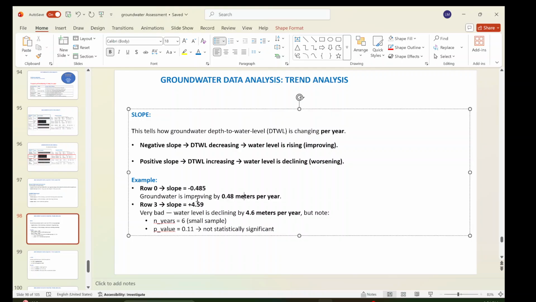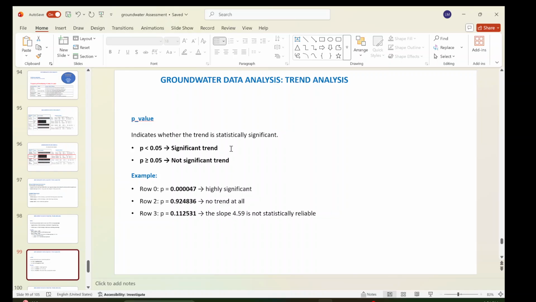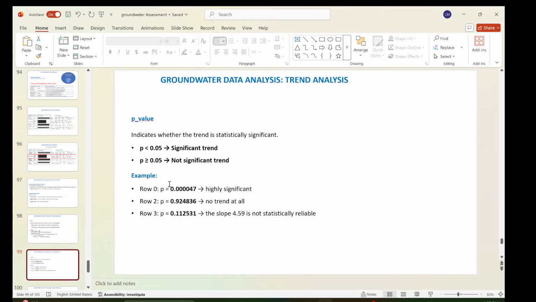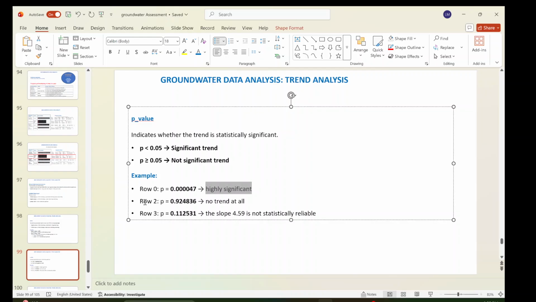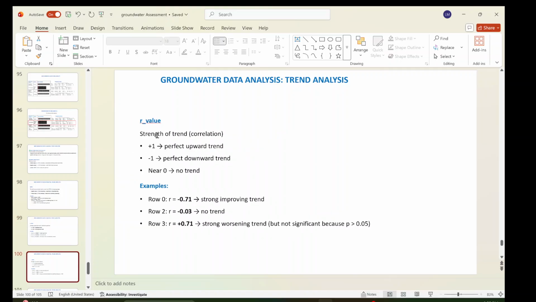So it all depends. It's not the only criteria, I can tell you, because there are lots of other parameters. I am just showing that in a simpler way we can do this. The p value I already defined in this row. If p value is below a certain threshold, then it is highly significant, and if p is this one, then no trend at all. Based on this criteria, this table, we can interpret like this. Then r value means the strength of the correlation.